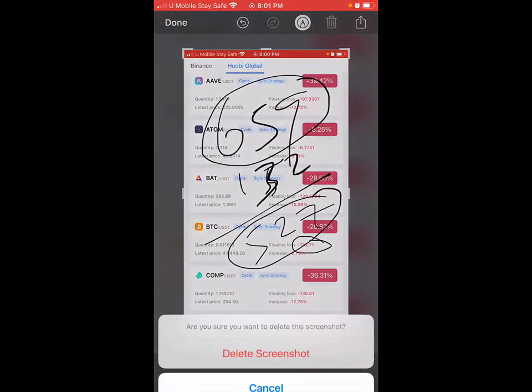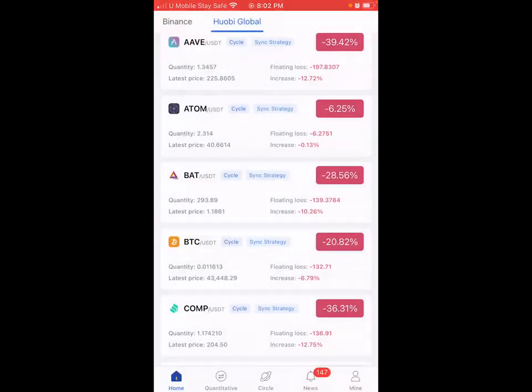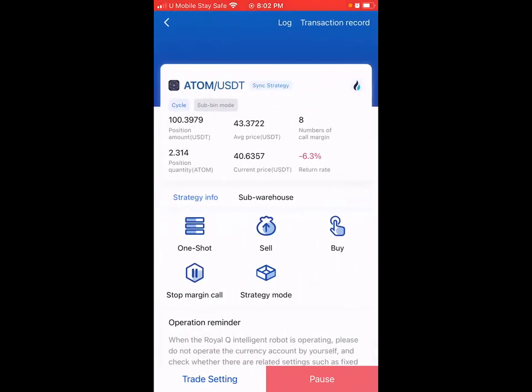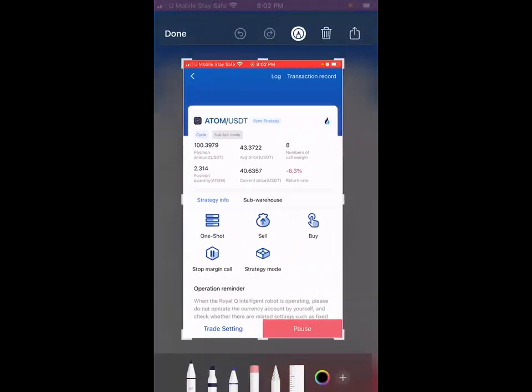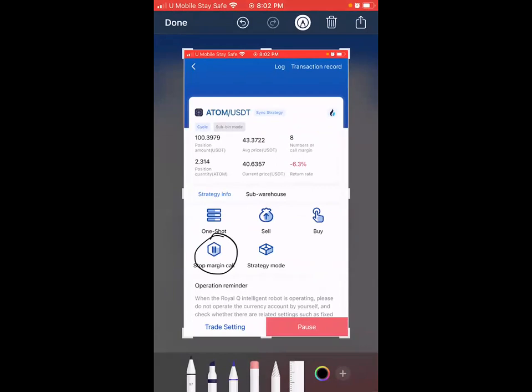So there is no need for alarm, no need for worry, no need for panic. The only thing you have to do is patience. If you don't have more money to put in the market, be patient. And open your margin call and start converting profit. What is margin call? This is margin call. If you have money, top up your USDT, open your margin call, keep buying the dip.